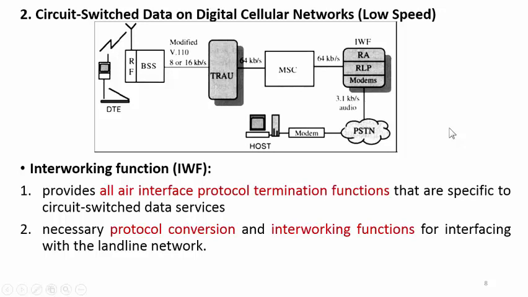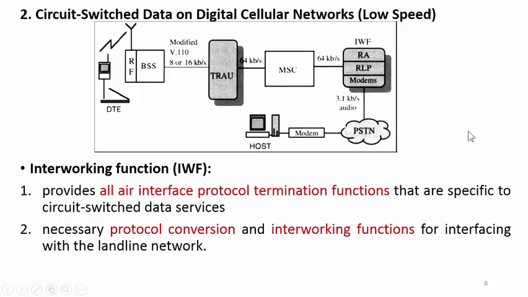It provides all air interface protocol termination functions that are specific to circuit switched data service, and it also provides the necessary protocol conversion and interworking functions for interfacing with the landline network.